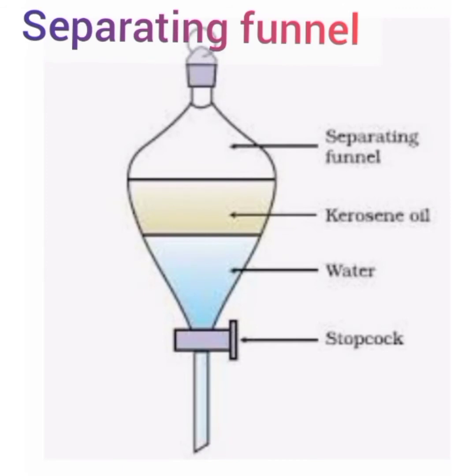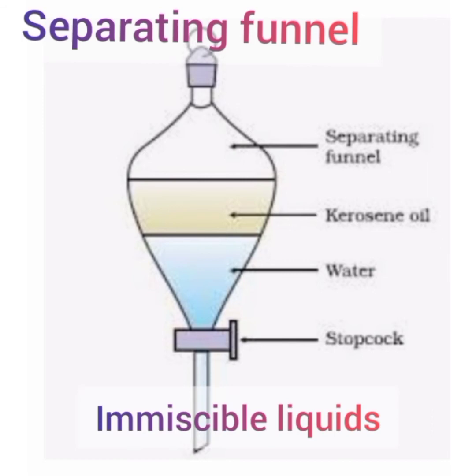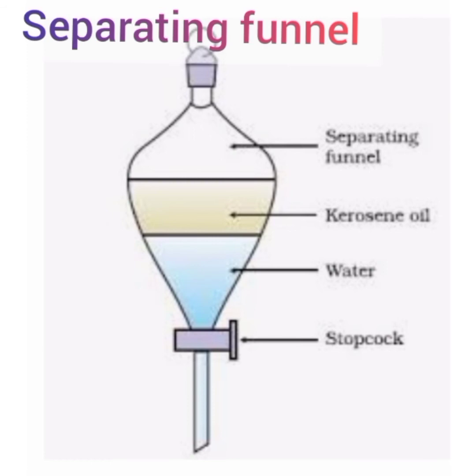Another technique used for separation is the separating funnel. This is the method by which we can separate a mixture of immiscible liquids. Liquids separate into different layers depending upon their density. Let us take an example.